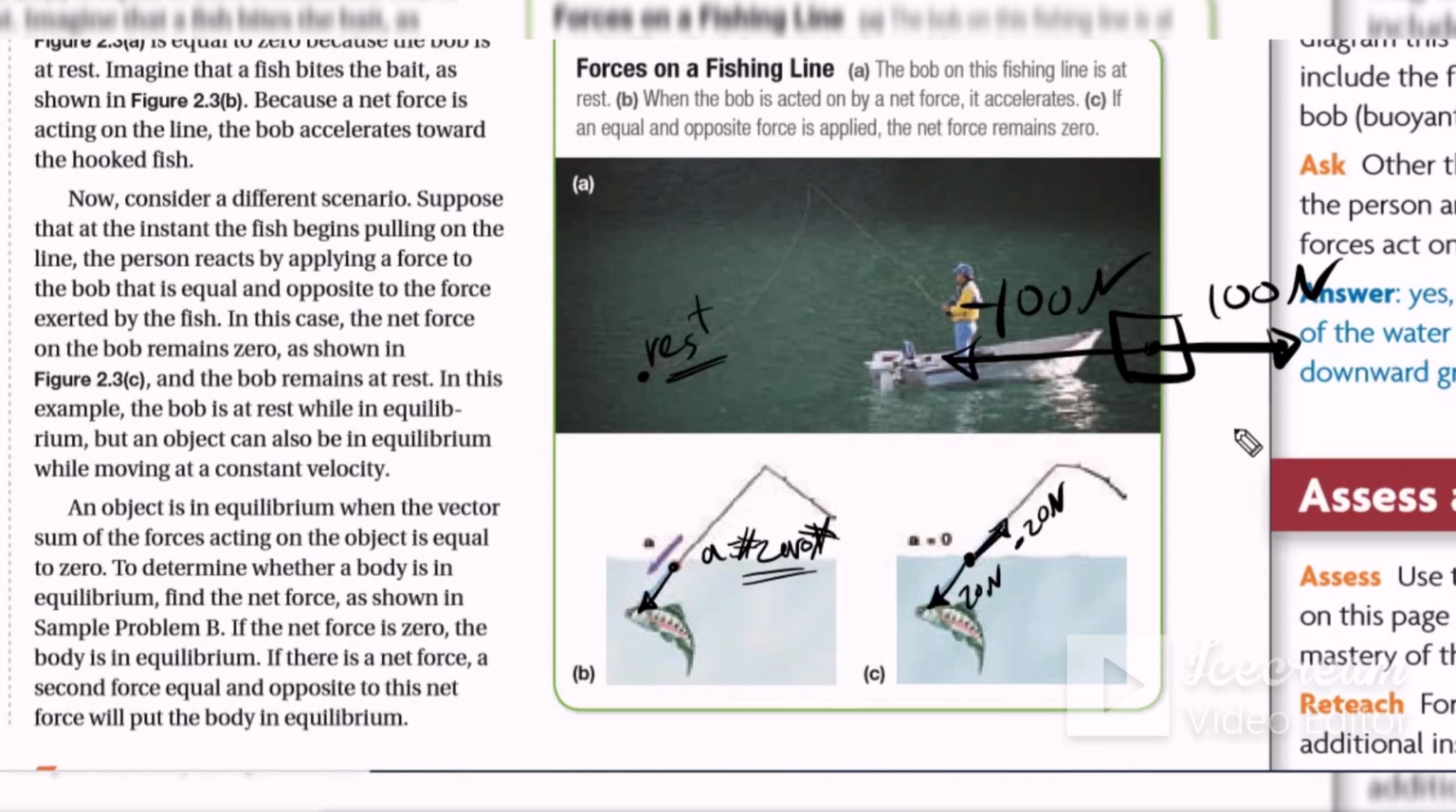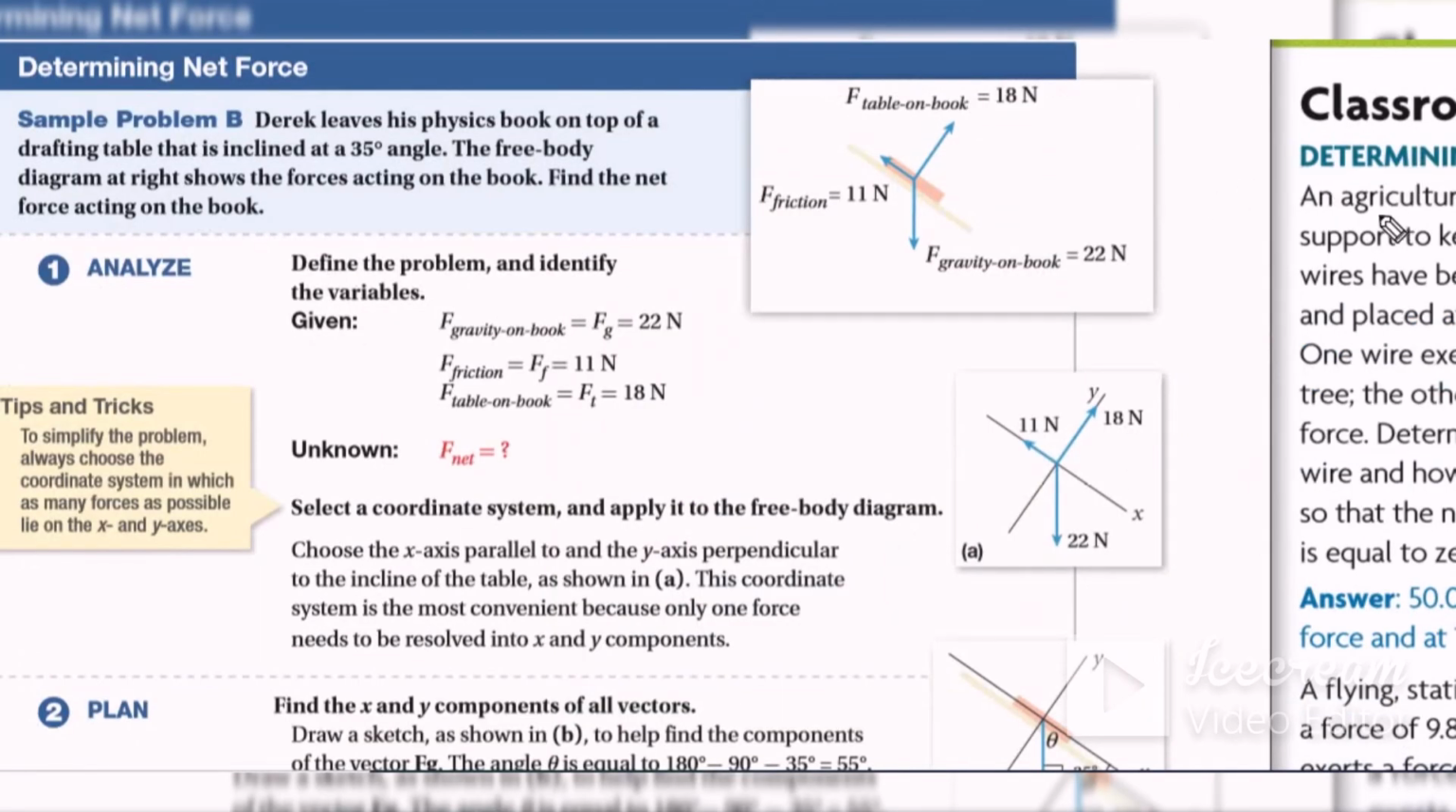Let's explain some problems to understand more about how we can answer problems about Newton's first law. For this problem here, this is a simple problem about a book, and this book will slide down off this table.